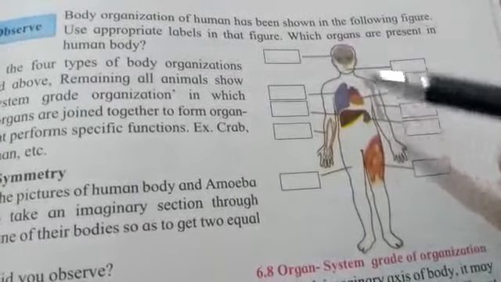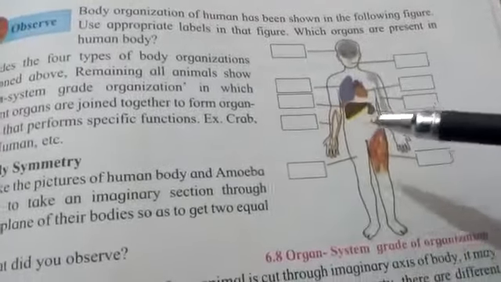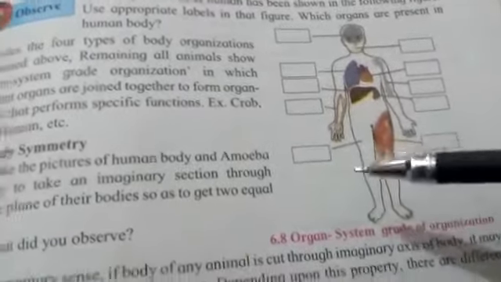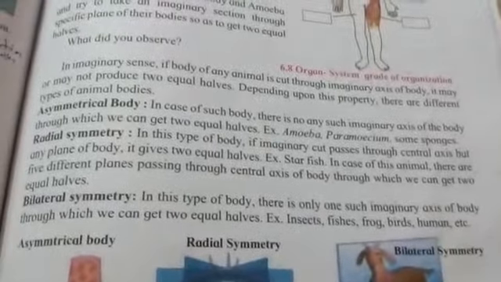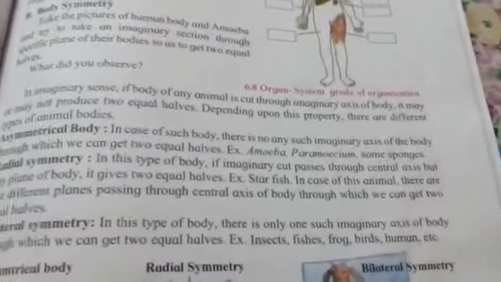So we get equal parts of the body. This is how we say that our human body possesses bilateral symmetry. That means there is one central axis, and if we make a cut along that axis, we will get two equal halves. For example, insects, fishes, frog, birds, humans, then this goat, all these things. So this is the meaning of body symmetry, that means repetition of parts.